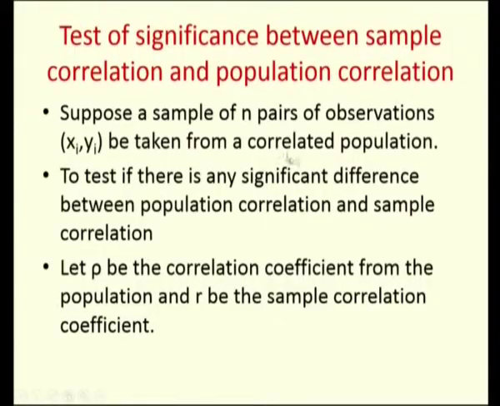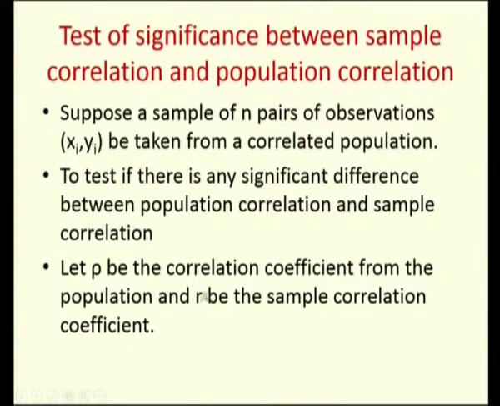Here we are assuming that to be a correlated population, to test if there is any significant difference between the population correlation coefficient and the sample correlation coefficient. That means here we are going to see whether these sample values, that is my xi and yi, are coming from the same population or not. This is equivalent to saying that this sample is coming from this correlated population.